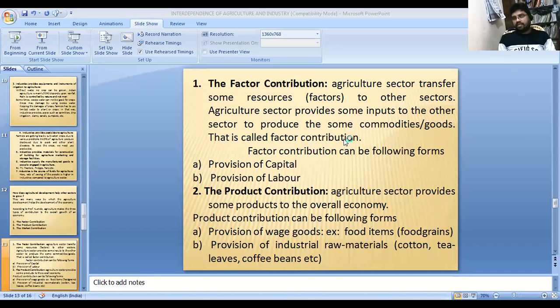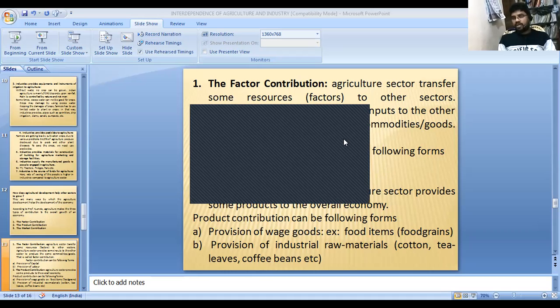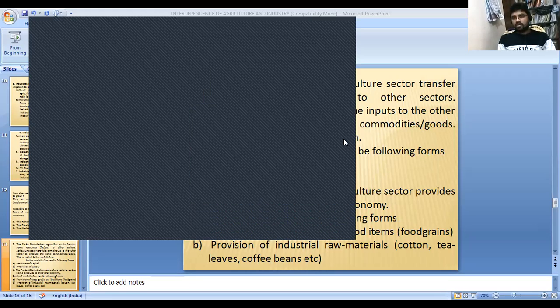See, as you know, the factors of production. The output depends on the factors of production. So what are the factors of production? Can we know what the output is? Is the screen visible, right? Hello.